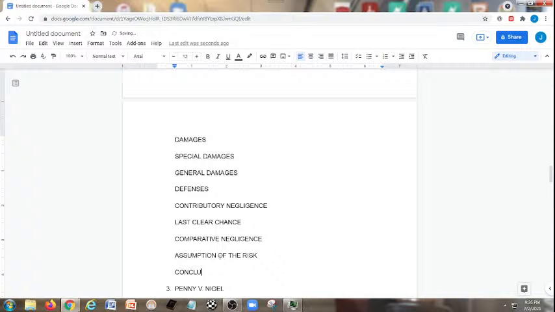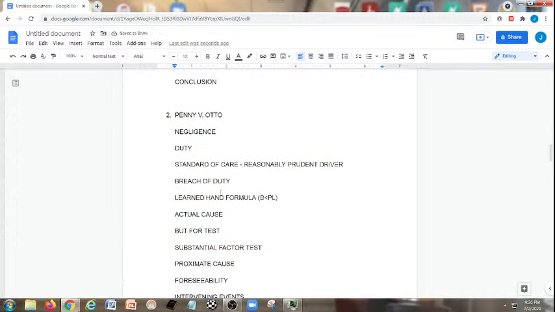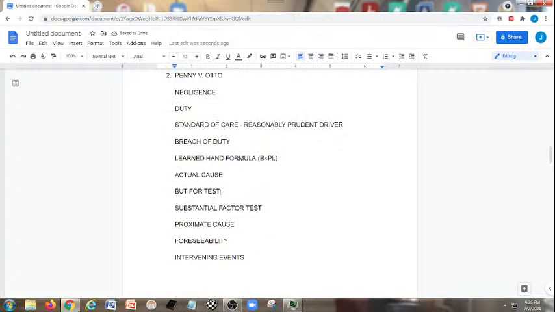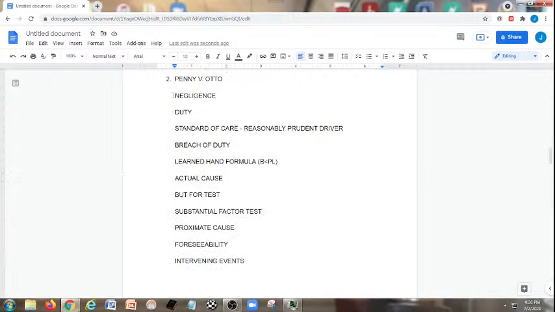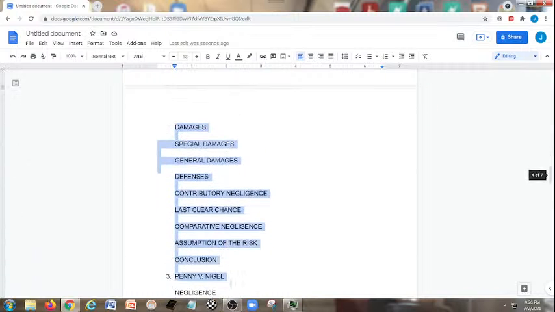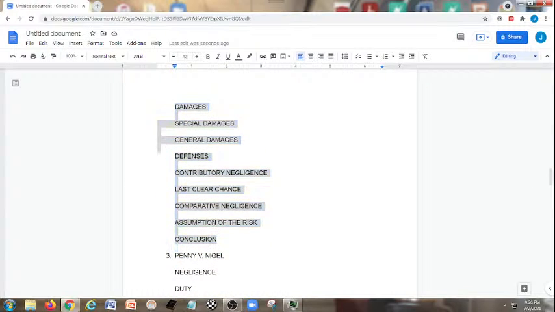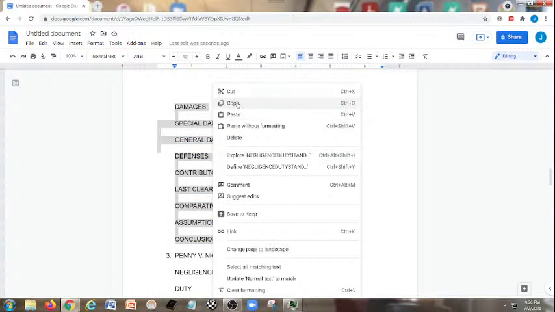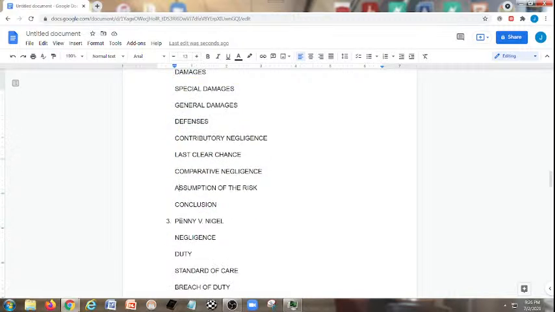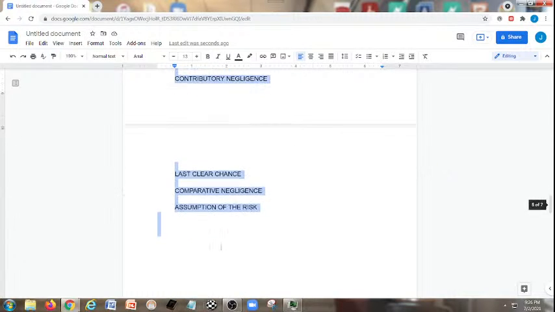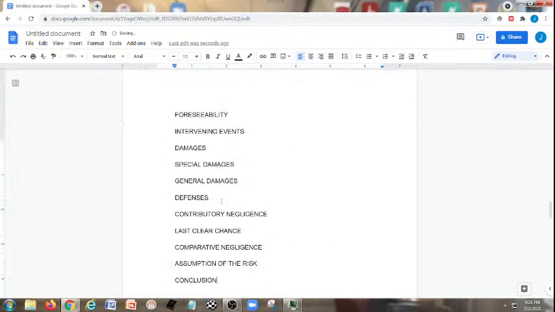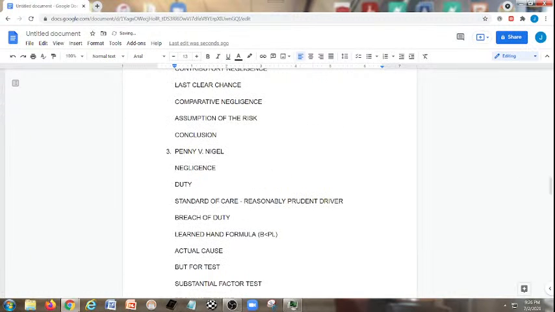So we're going to throw in a conclusion that she may bring a claim against Otto for negligence. Okay. Now down here, we're going to probably copy and paste this again, so we're saving ourselves time when we get down to that last 15 minutes of our writing. We want to make sure that we're writing efficiently and being able to finish our essay. So even though I'm copying and pasting this twice, it'll save us time in the long run. There we go.